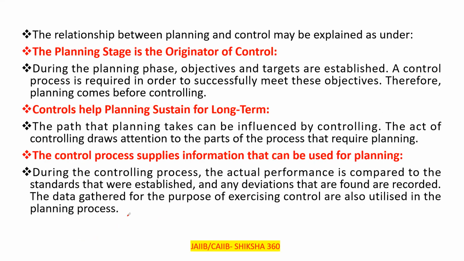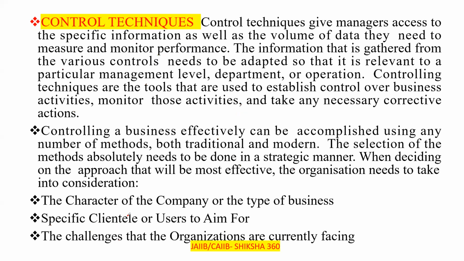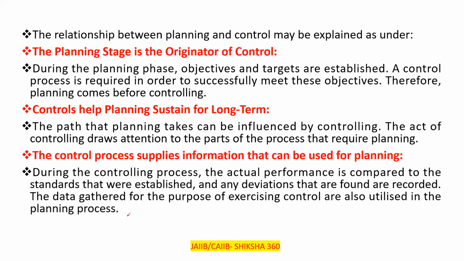So there are different ways to explain the relationship with control techniques. Clear? In this session, the last point is that the relationship between planning and control may be explained as below. The planning stage is the originator of control. During the planning phase, objectives and targets are established. A control process is required in order to successfully meet these objectives.